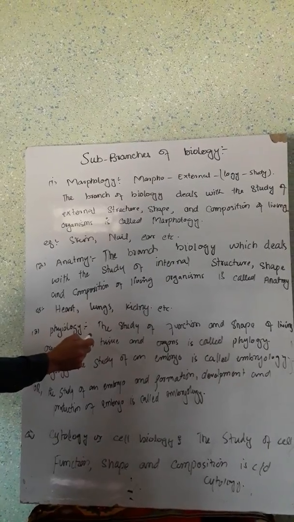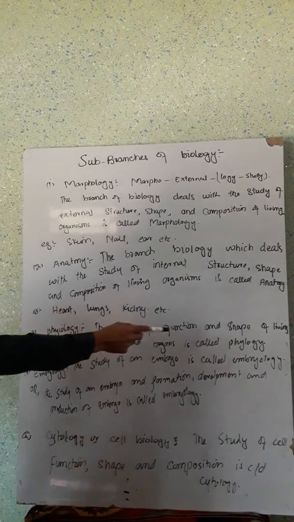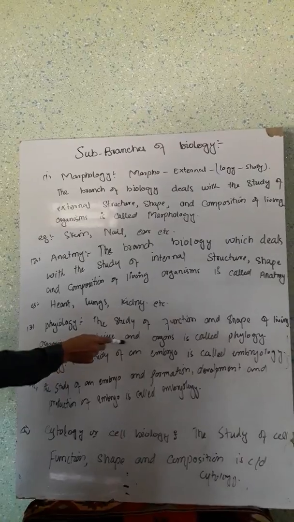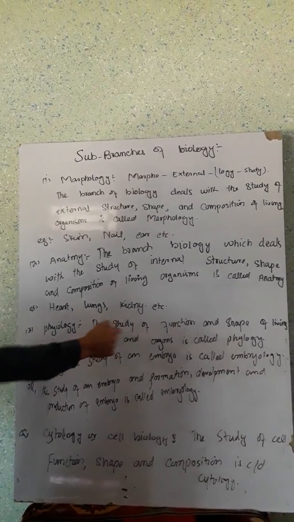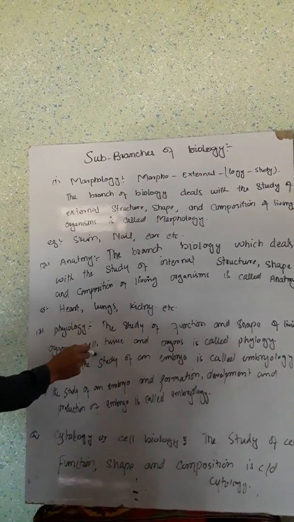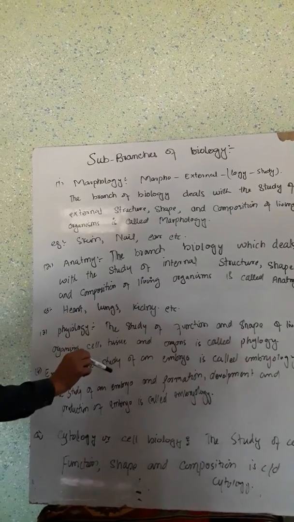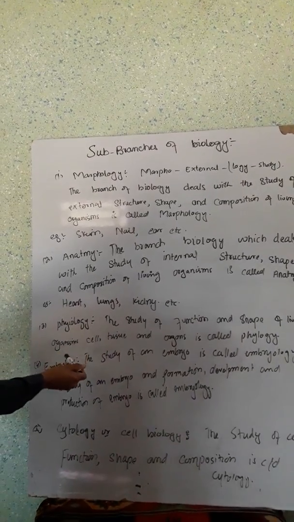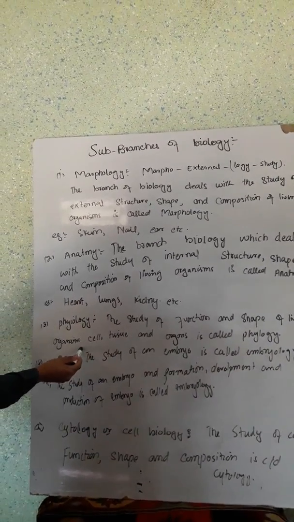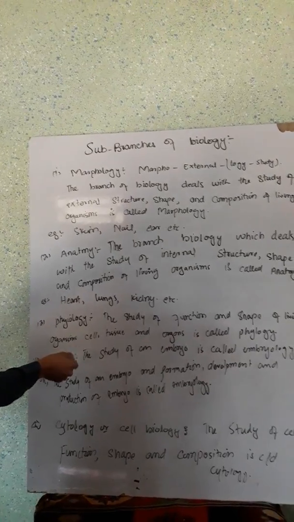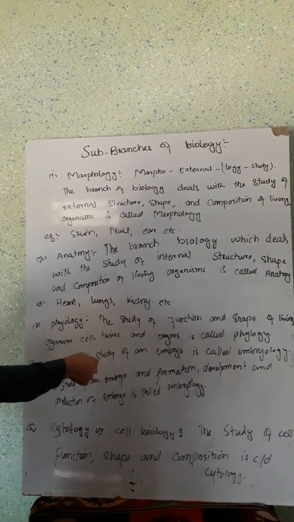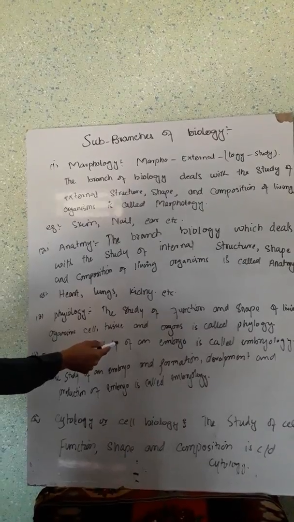Physiology is the third sub-branch of biology. The study of function and shape of living organisms, cell, tissue and organ and its function is called physiology. The function of cell, tissue and organ inside the living organism's body is known as physiology. In this branch of biology, we discuss cell, tissue, organ and its function, shape and composition.